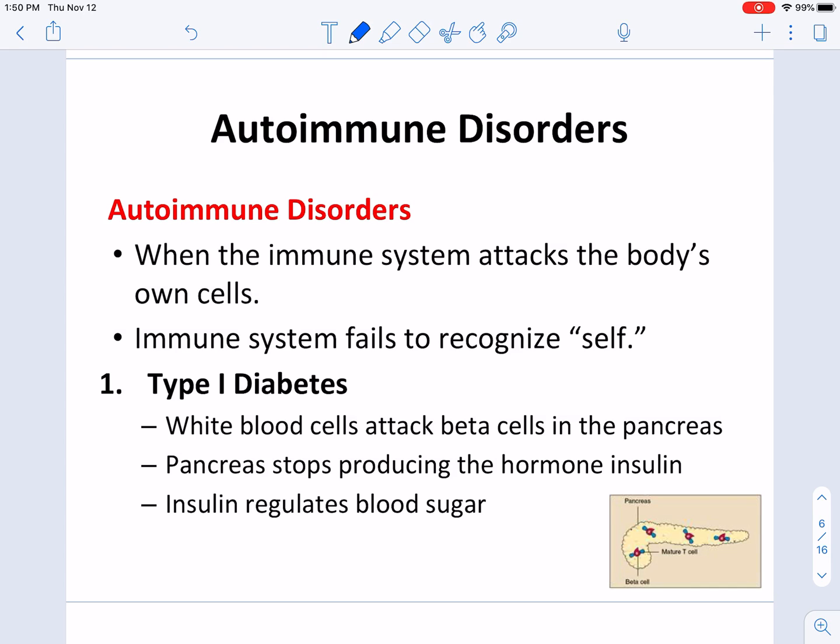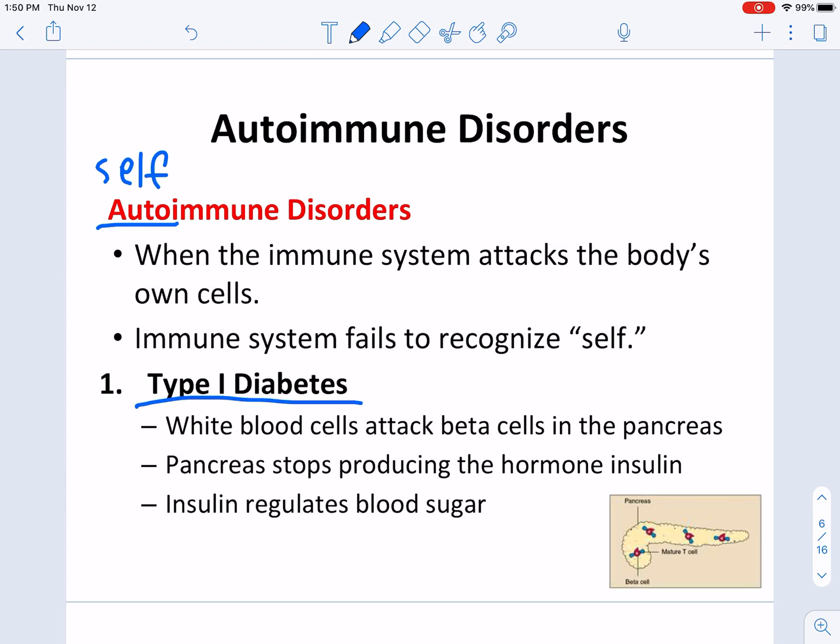Now, autoimmune diseases or disorders are exactly what they sound like, right? Auto means self, right? So these are when your immune cells attack self-antigens, parts of your body that normally should be there. So it's sort of, again, a misunderstanding. We talked about that screening process that happens with B cells and T cells as they mature in the bone marrow and the thymus. Your immune system's checking for any cells that might attack self-antigens, and those get destroyed. But every now and then, something makes it past that screening, and it can cause a variety of different autoimmune diseases. I'll just talk about 4 key ones.